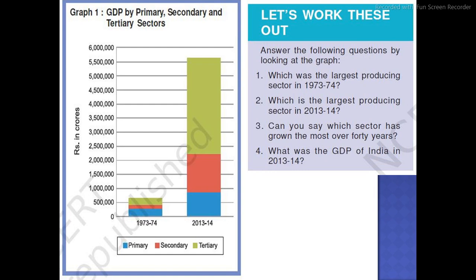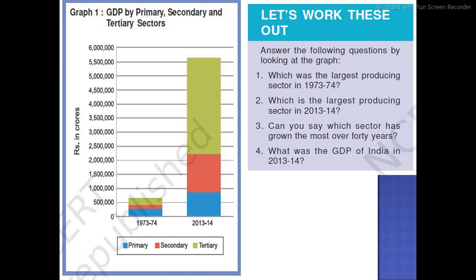Which was the largest producing sector in 1973 to 74? Which is the largest producing sector in 2013 to 14? Can you say which sector has grown the most over the 40 years? By seeing this graph, you have to answer this.